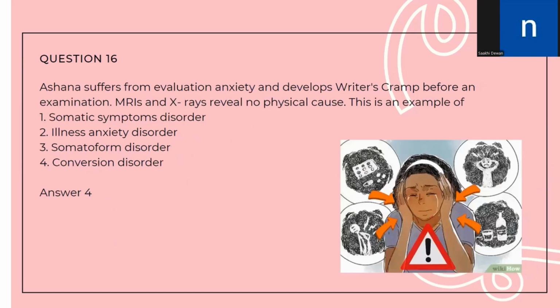With this, let us move on to question number 16. Archana suffers from evaluation anxiety and develops writer's cramp before an examination. MRIs and X-rays reveal no physical cause. This is an example of. So whenever we develop a physical handicap or disease which has no known cause, and an organ of our body stops working with no biological cause, then this is known as conversion disorder. So the answer to this question would be conversion disorder.